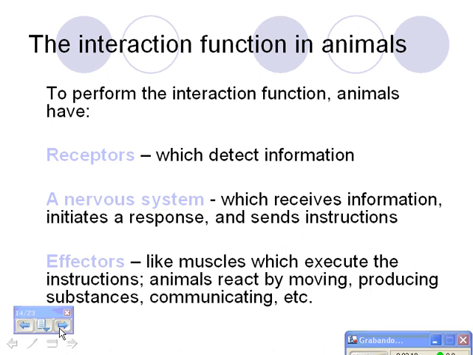The interaction function in animals. To perform the interaction function, animals have receptors, which detect information, a nervous system, which receives the information, initiates a response, and sends instructions, effectors, like muscles which execute the instructions. Animals react by moving, producing substances, or communicating, etc.